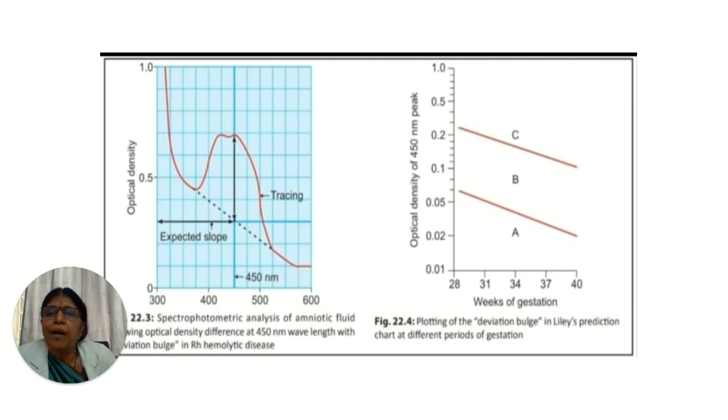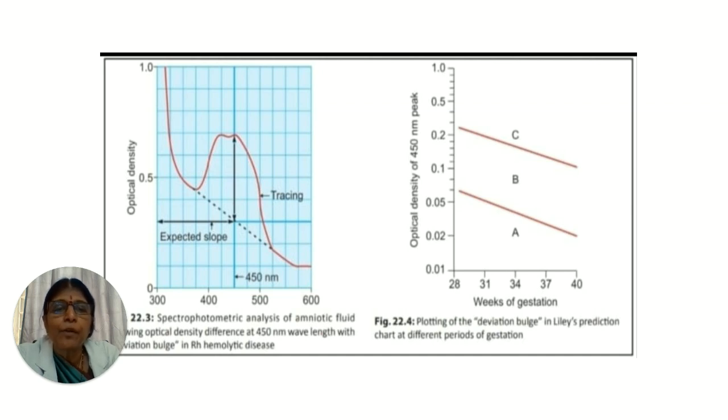Here, in the optical density of the amniotic fluid, there is an increase in the slope, an upward curve at 450 nanometers. So the difference between the normal amount of bilirubin and the curve at 450 is taken, and that difference is extrapolated onto the next slide. This is called Liley's chart.